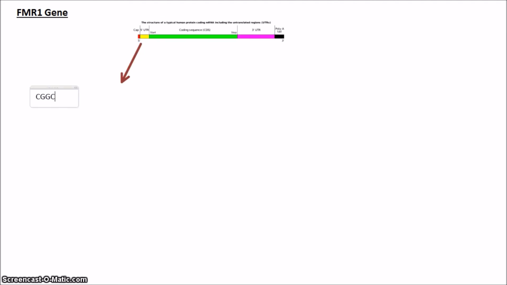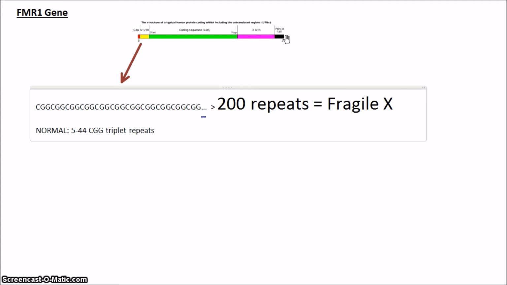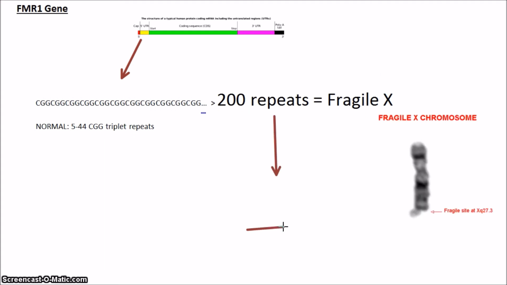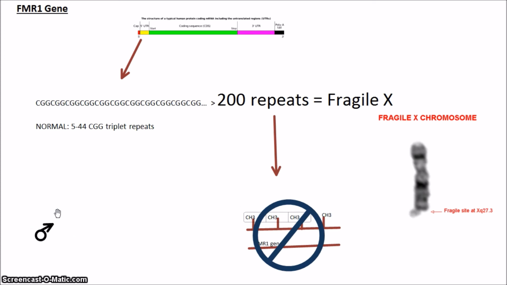In the FMR1 gene, an excessive repeat of the CGG triplet in the 5' untranslated region causes Fragile X. In normal circumstances, we have 5 to 44 CGG triplet repeats. However, in Fragile X, the affected individual has over 200 repeats. In response to this unusually high occurrence, the gene is methylated and therefore silenced. Since males only carry one copy of the X chromosome, the symptoms associated with Fragile X are more prevalent.